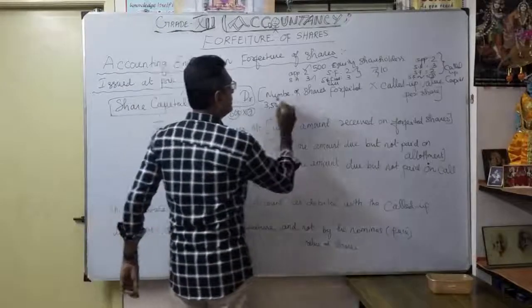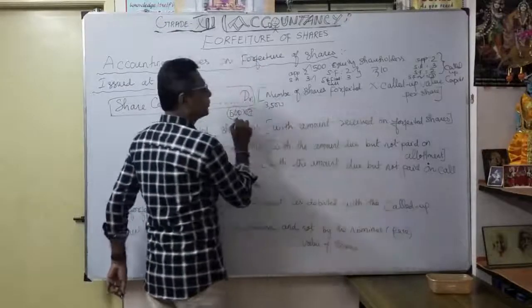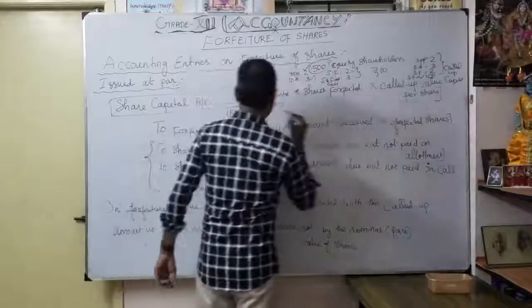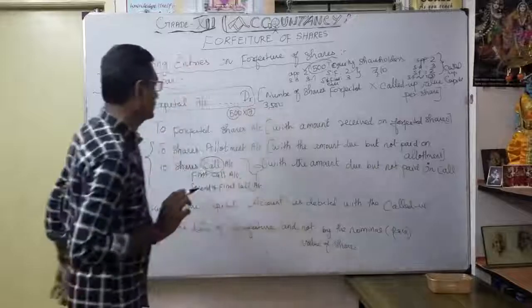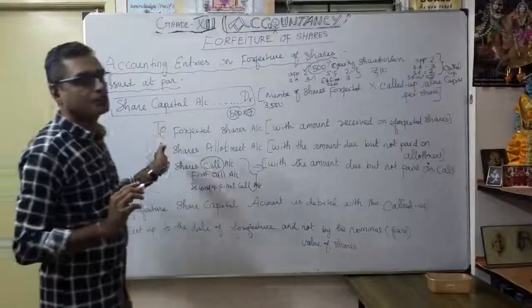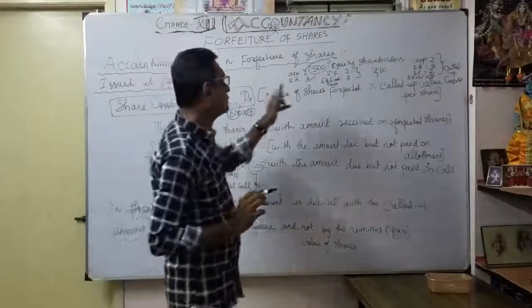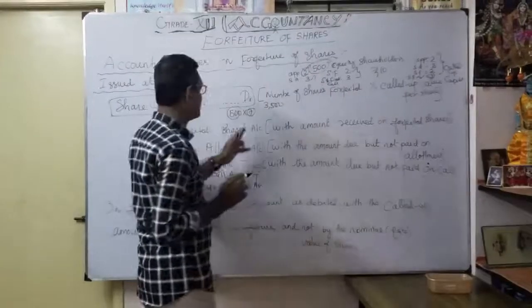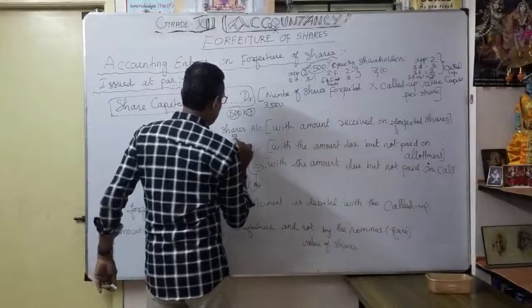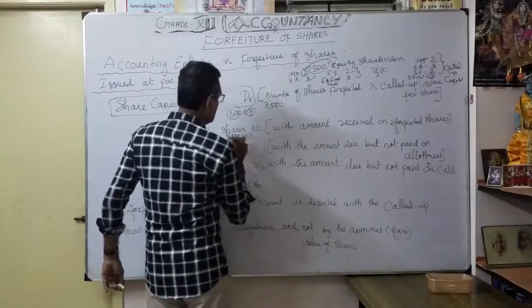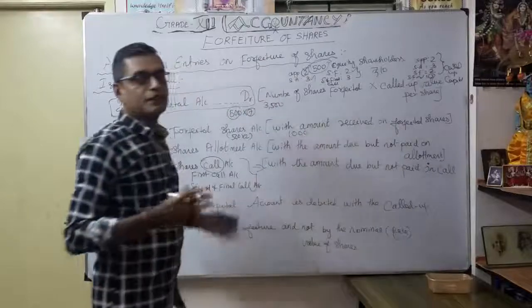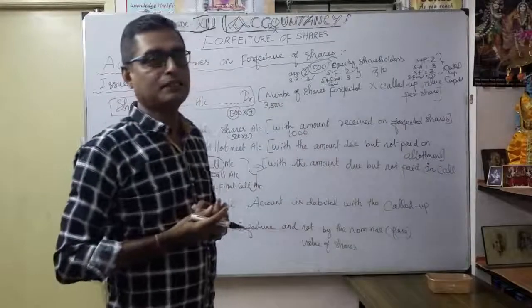Correct. How many shares are we going to forfeit? Number of shares 500. Called up value up to 7 rupees, 3,500. Understood. Now, how much were we actually supposed to receive? They applied only 2 rupees. So forfeited shares, 500 into 2, is 1,000 rupees. The company will take away that money. They never refund that 1,000 rupees.